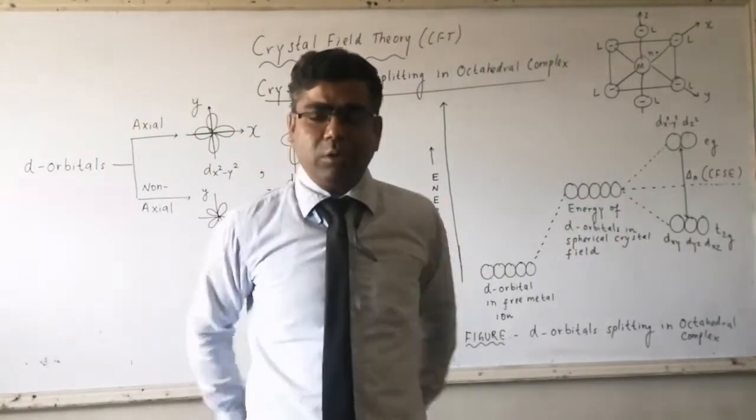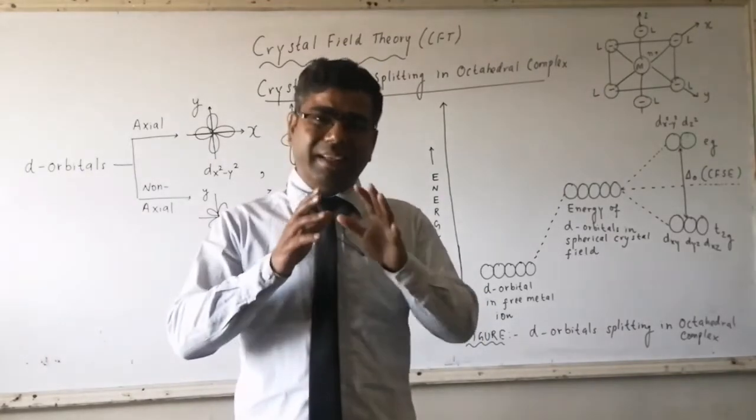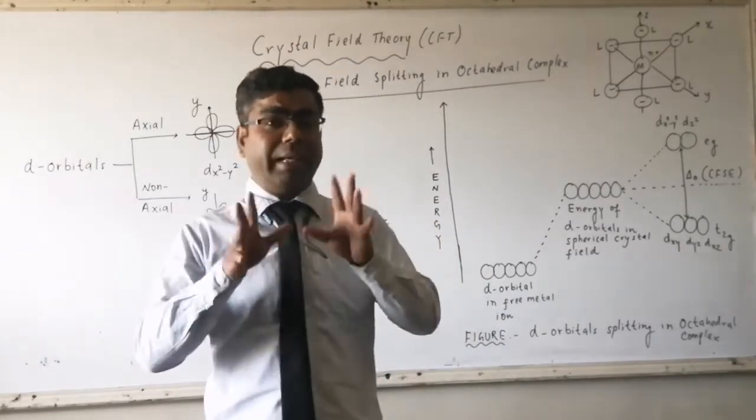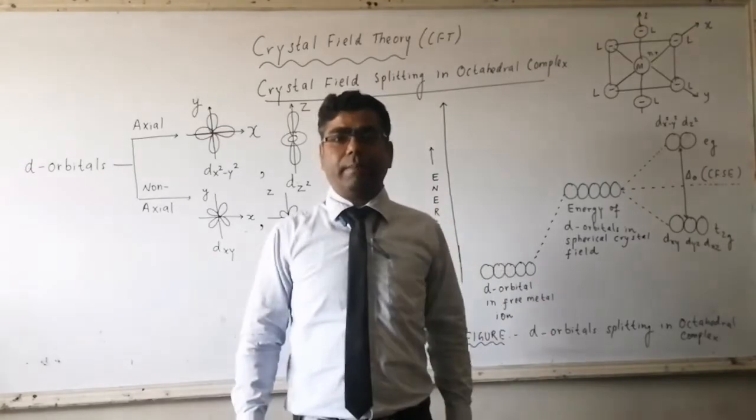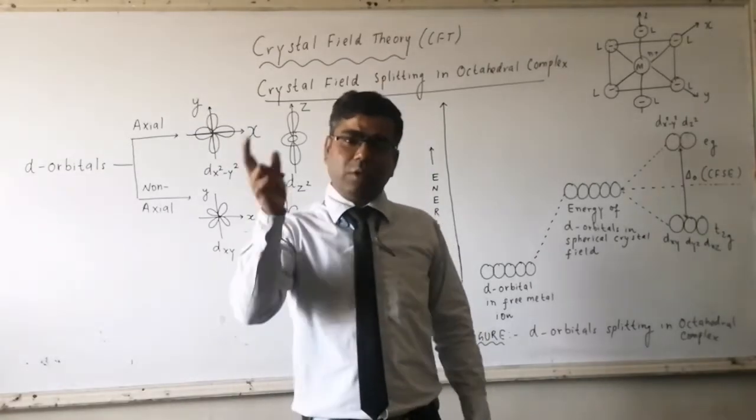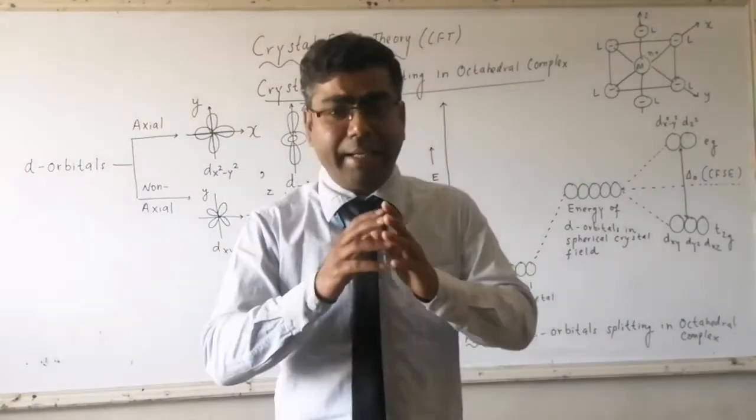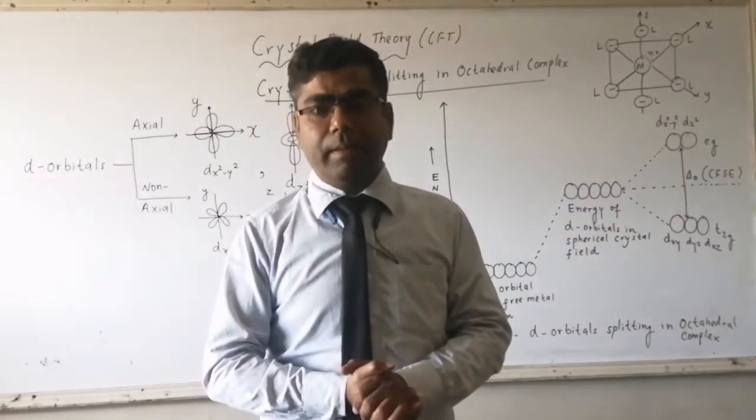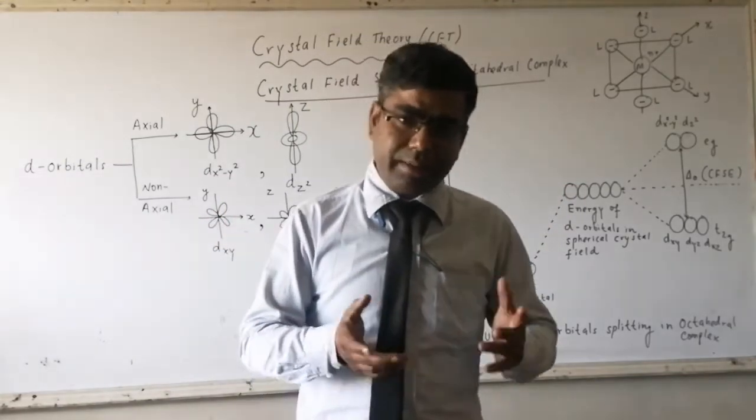About octahedral complex or octahedral geometry. Remember, whenever we talk about octahedral geometry, there are 6 surrounding species, and here the surrounding species will be ligands. All 6 ligands are present on the axis. Total 6 ligands are there: 2 ligands on the x-axis, 2 on the y-axis and 2 on the z-axis if we talk about octahedral complex or octahedral geometry. It means all the ligands are located on the axes.